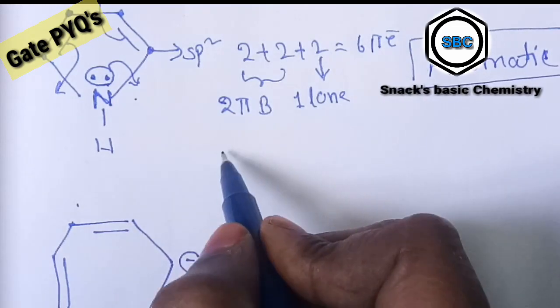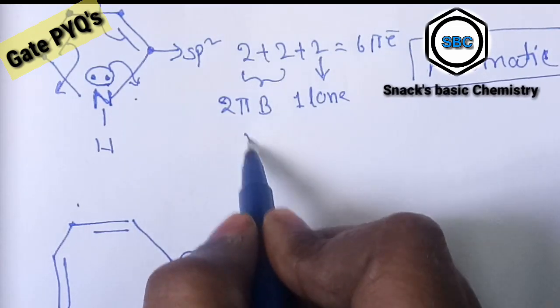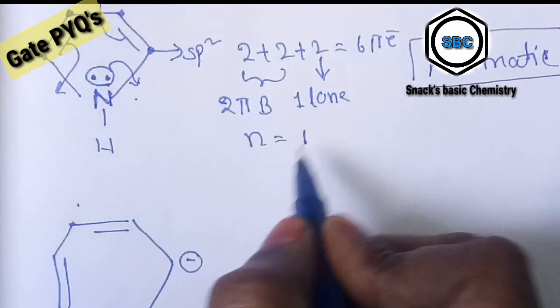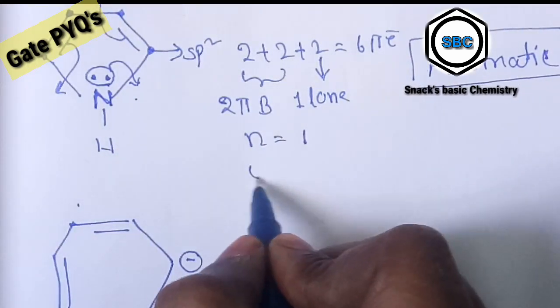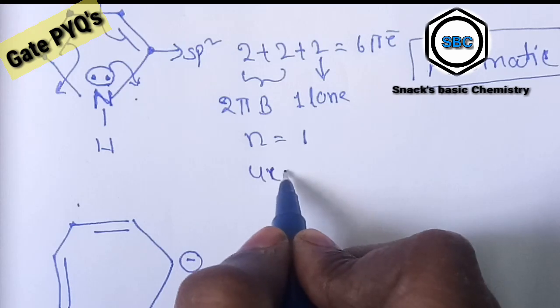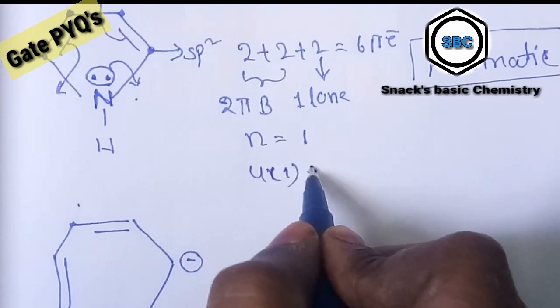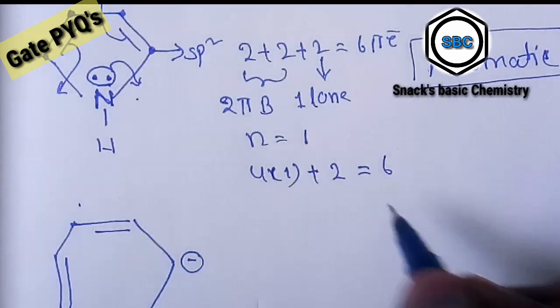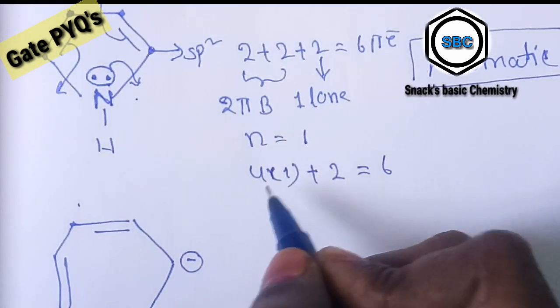In the 4n plus 2 rule, n is equal to 1. Applying n equal to 1 into 4n plus 2, it is equal to 6.